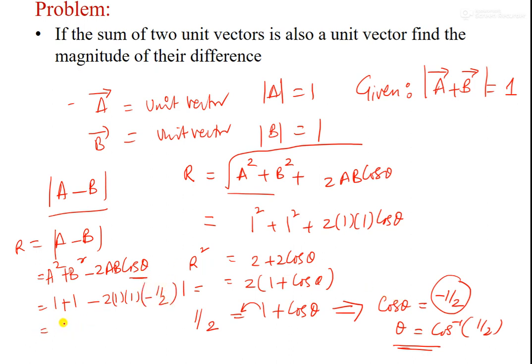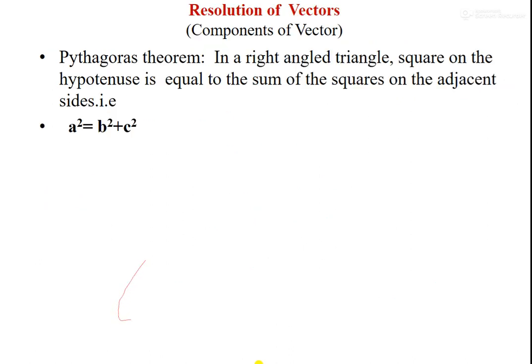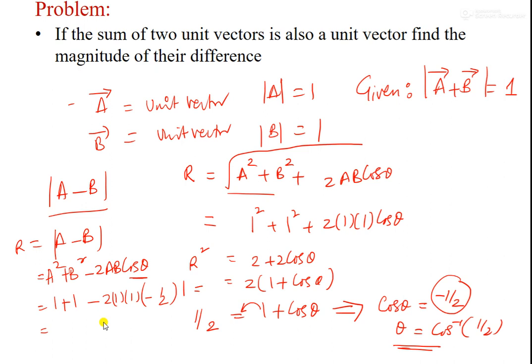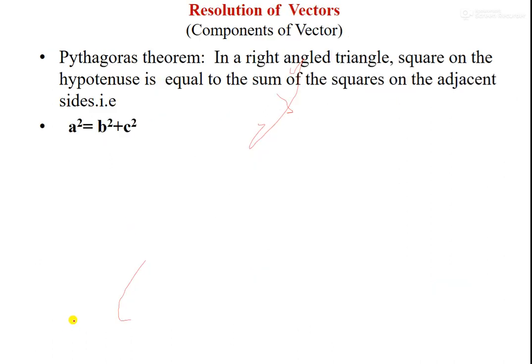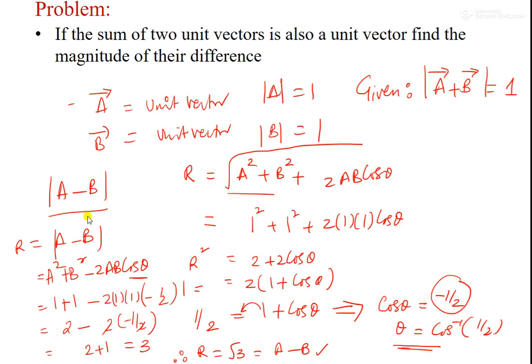So that is equal to 2 minus 2 into minus half. The 2 and 2 cancel, and minus into minus is plus, so 2 plus 1, that is equal to 3. So R is equal to root 3, that means the magnitude of the difference of these unit vectors is root 3. Okay, this is how the problem is solved.